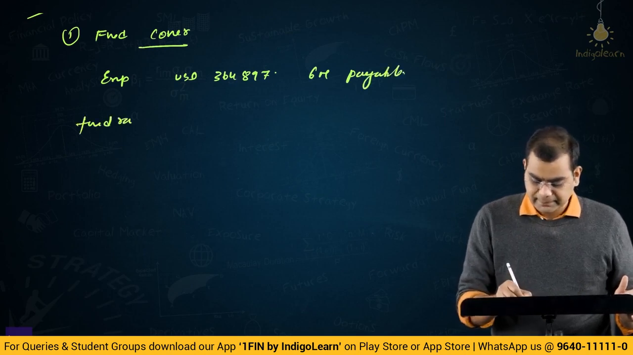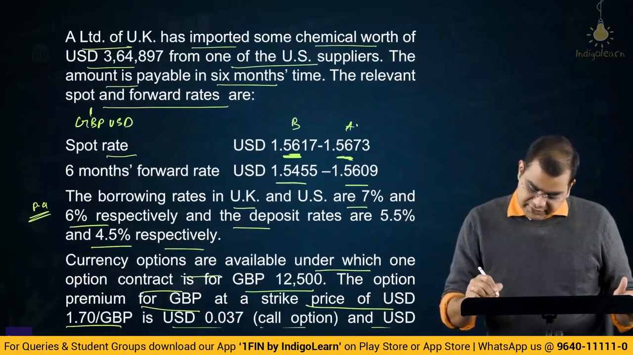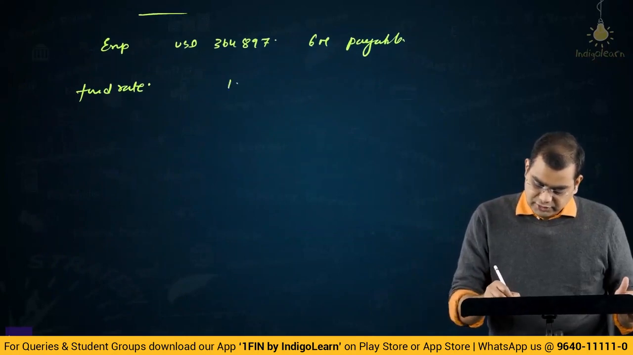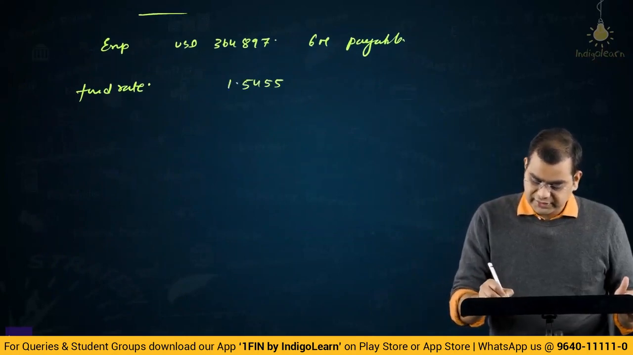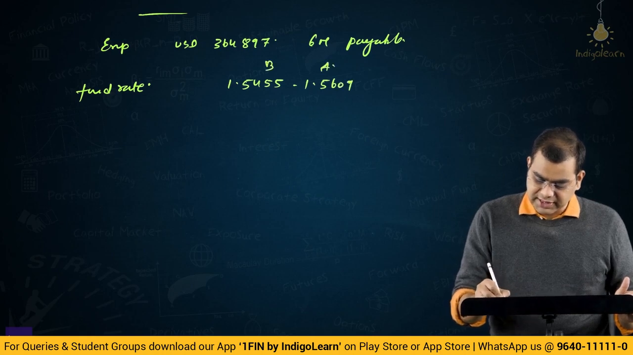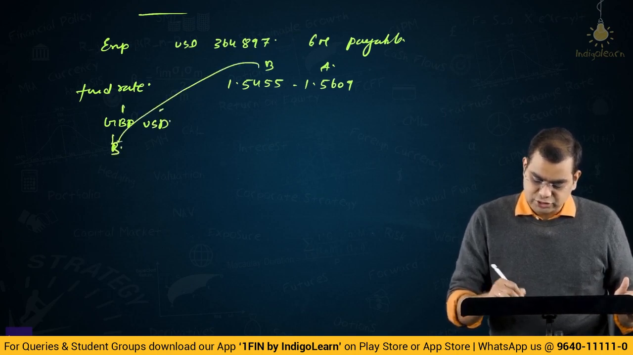Forward rate. Right? What is the forward rate? Let us come back. They have given the 6 month forward rate as 1.5455 and 1.5609. This is bid, this is ask. This is GBP USD. That is, for 1 GBP, how many USD? This is the base currency. The banker bids to buy the base currency.